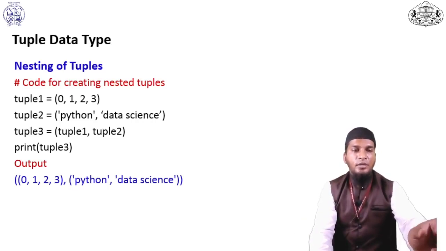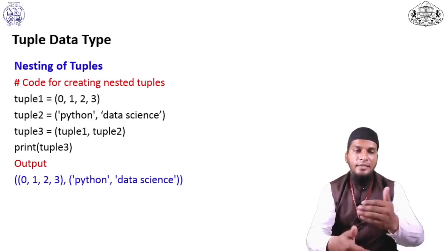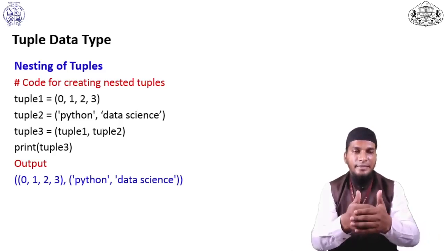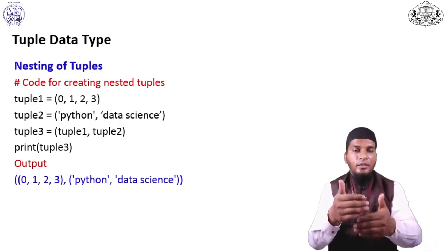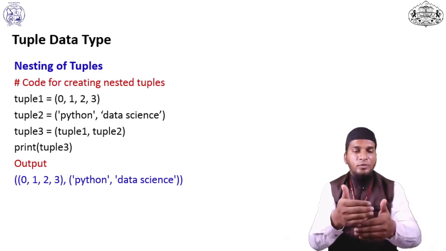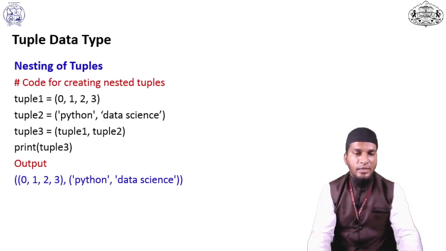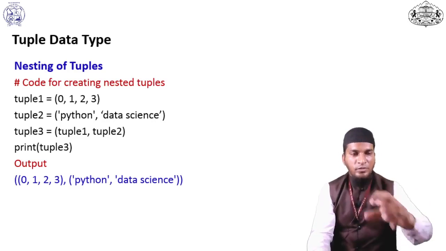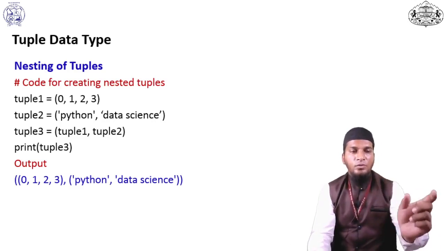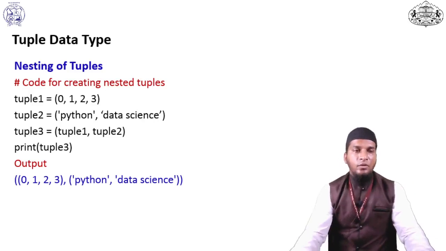See in the output it is showing a tuple nested inside another tuple, so it is called nesting. Nesting loops you already learned in other programming languages, in C, C++, Java, the nesting concept. Same here, we use a comma for nesting of tuples.